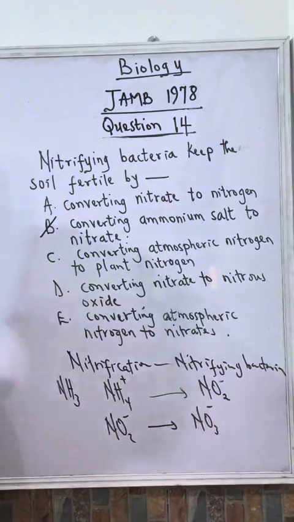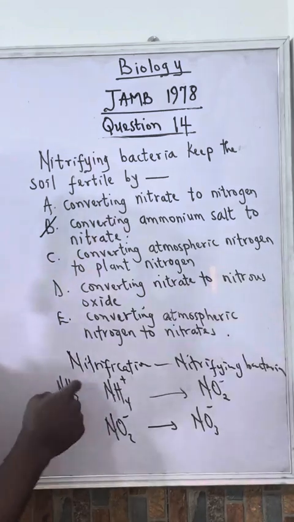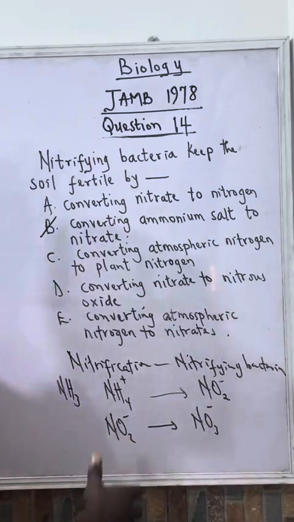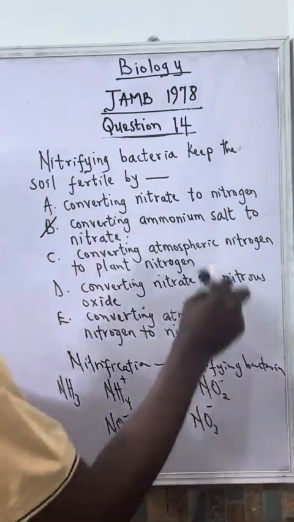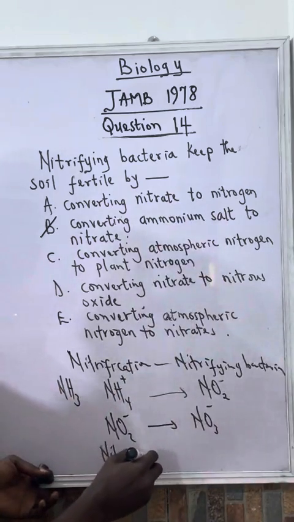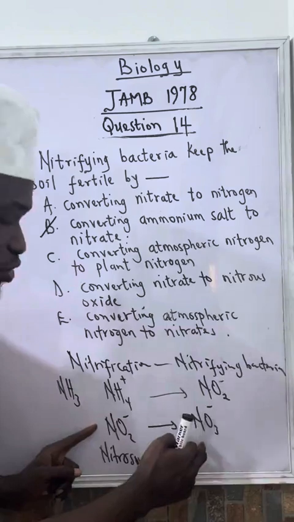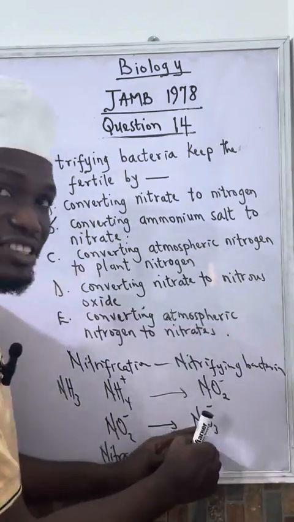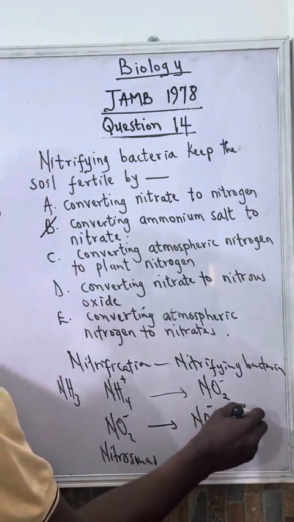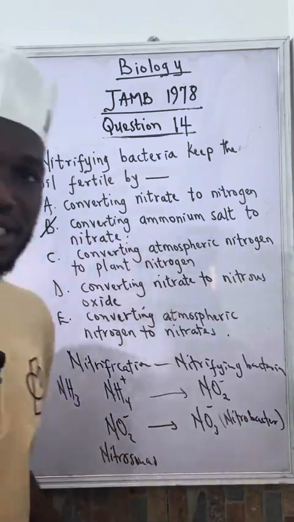Now, the bacteria that help in converting ammonium salt or ammonia to nitrite, a good example is Nitrosomonas. Now, the bacteria that help to convert nitrite to nitrate, a good example is Nitrobacter. So you can see the two stages.